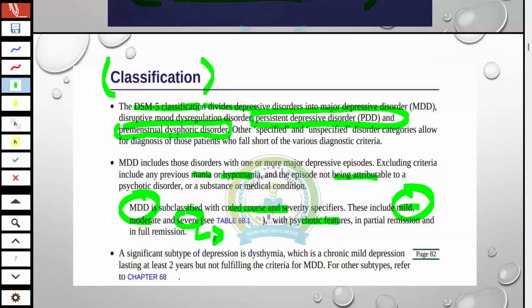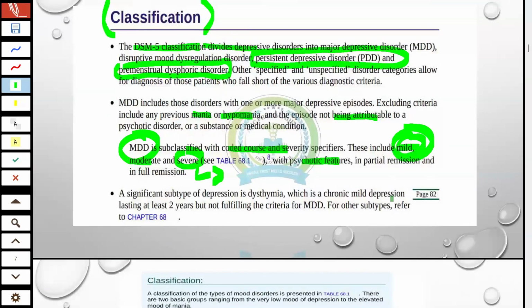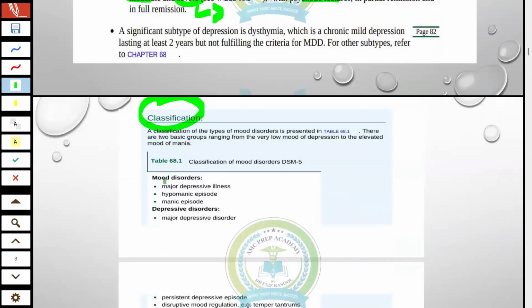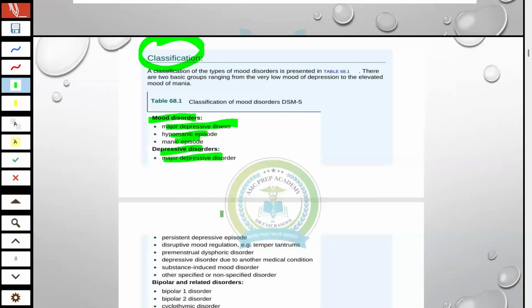In moderate, their social life is disturbed. For example, the patient is not going to work, not enjoying activities, but eats on time. But in severe, all the usual activities of the patient are withdrawn and they have a plan for suicide. In mild, there are only a little changes in the mood. For this, you have to go through chapter 69 of Harrison, as I mentioned earlier. And the DSM-5 criteria include mood disorders, major depressive illness, hypomanic, depressed mood, MDD.